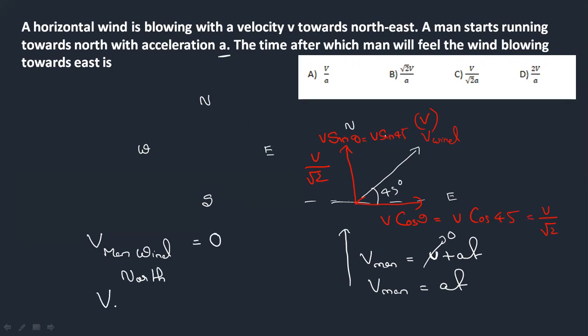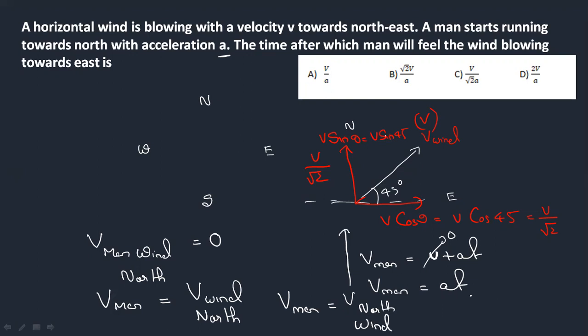That is, the velocity of the man must be equal to the velocity of the wind in the north direction. If this is equal, then the relative velocity of the man with respect to the wind will become 0. So for this to be equal, the velocity of the man, who is already running in the north direction, must be equal to the vertical component, or north component, of the wind.